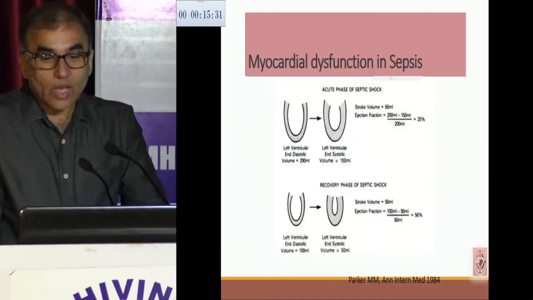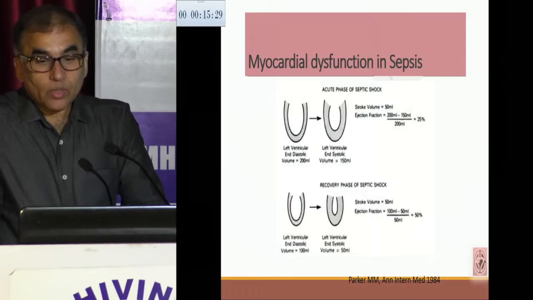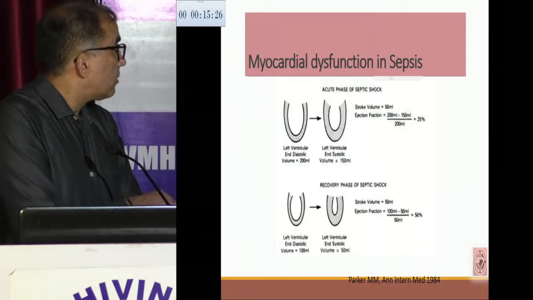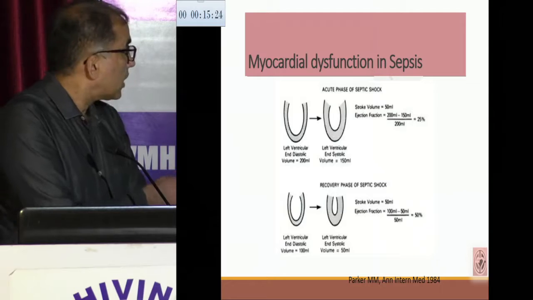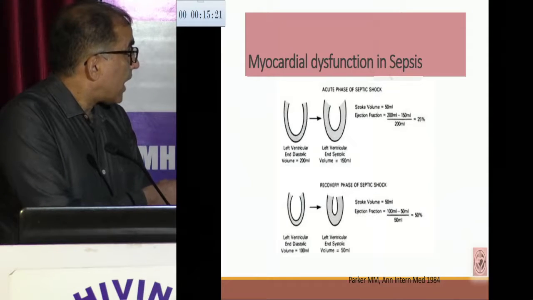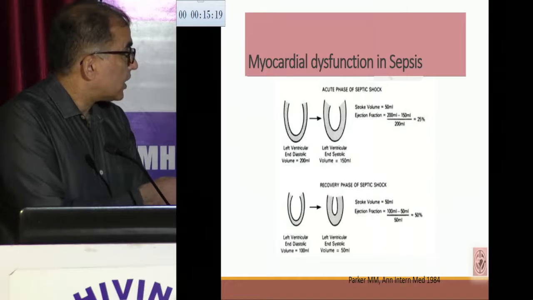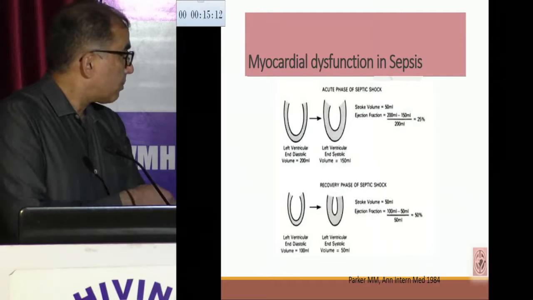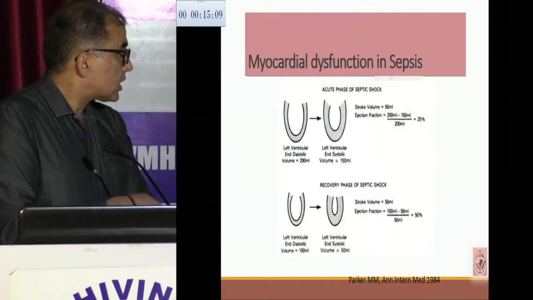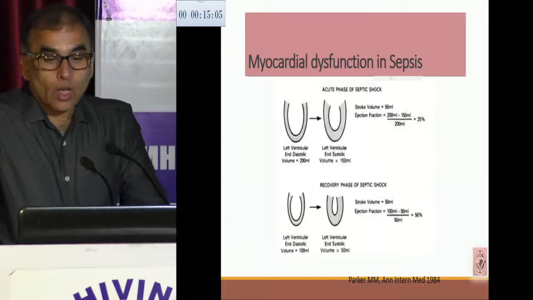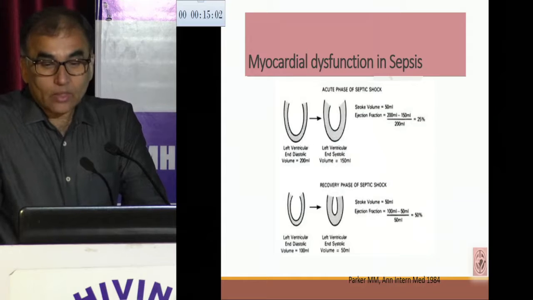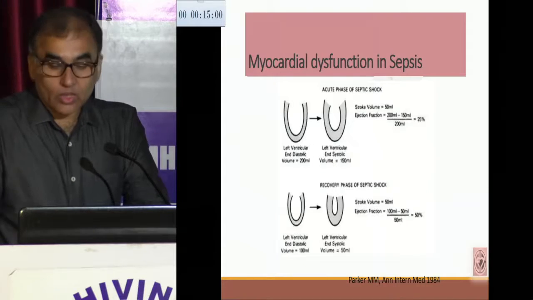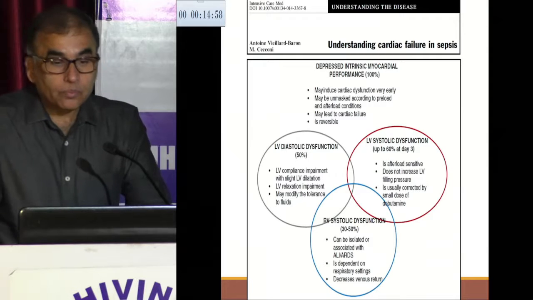So if you look at this diagram, initially the stroke volume, you see that the stroke volume is 50% in the acute phase of the septic shock. And if we calculate the ejection fraction, we see that it is 25% because the end diastolic volume is 150. It is hardly ejecting any blood. But once the patient reaches the recovery phase, this improves because now the end diastolic volume has decreased and the ejection fraction has improved because the myocardial contractility has improved.